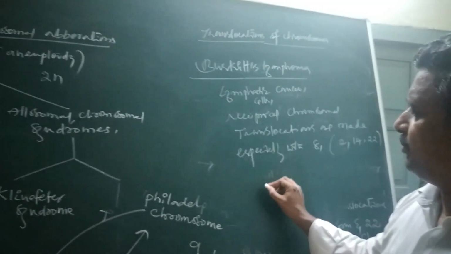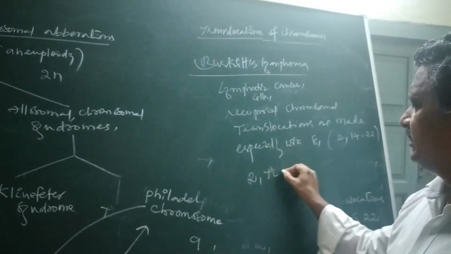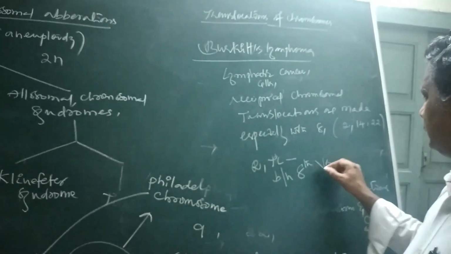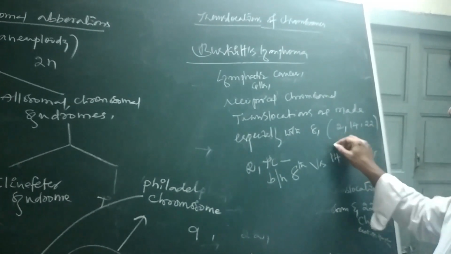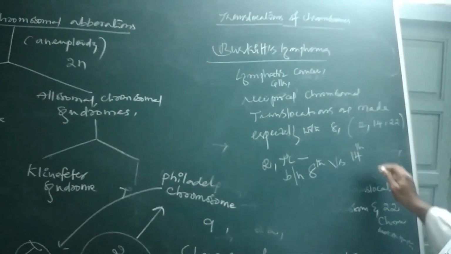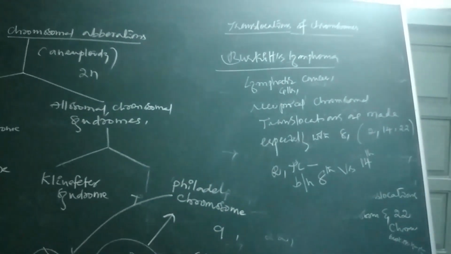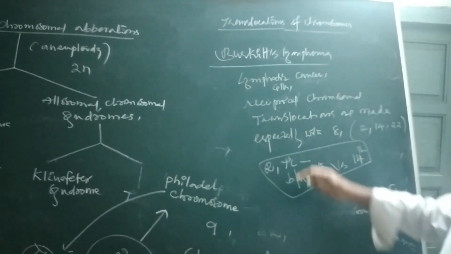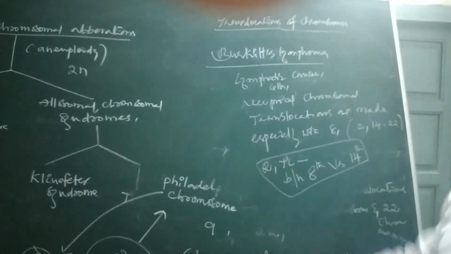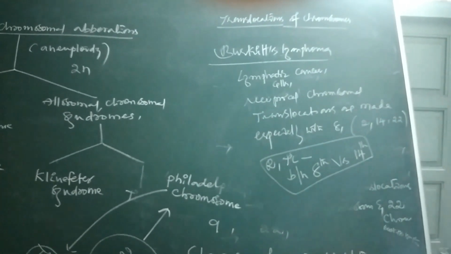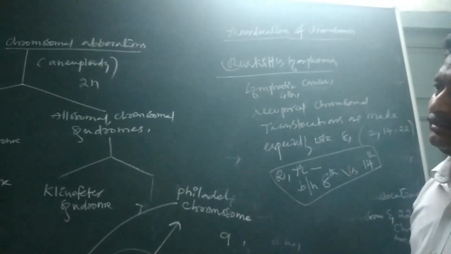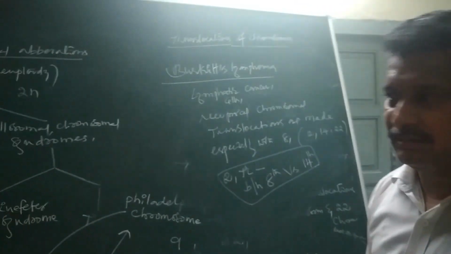But basically, reciprocal translocations are made between the 8th chromosome and the 14th chromosome. This is said to be Burkitt's lymphoma. Up to this, these are the important key points under sex determination and its related things. Okay, good.